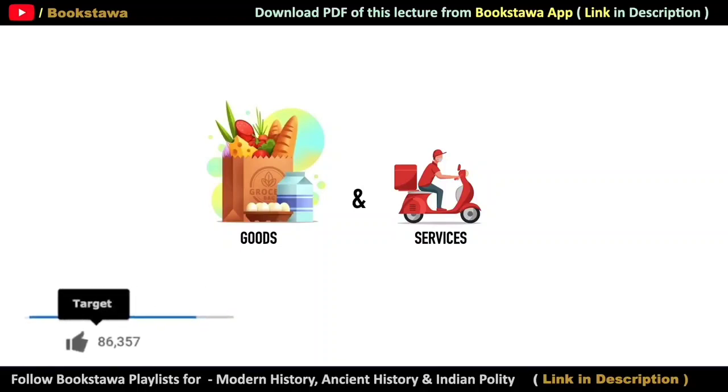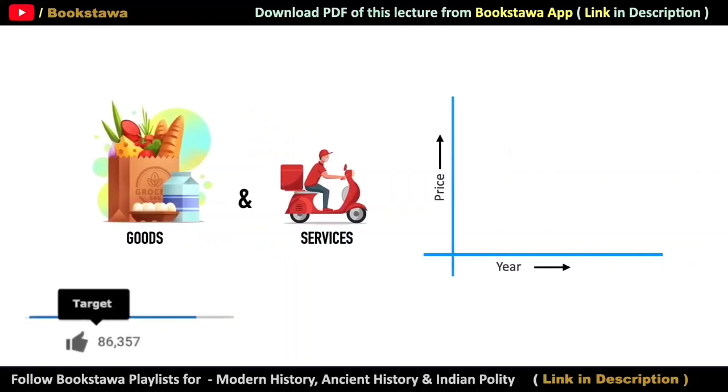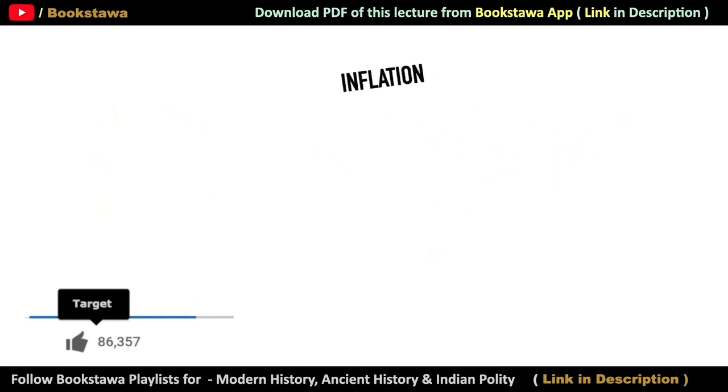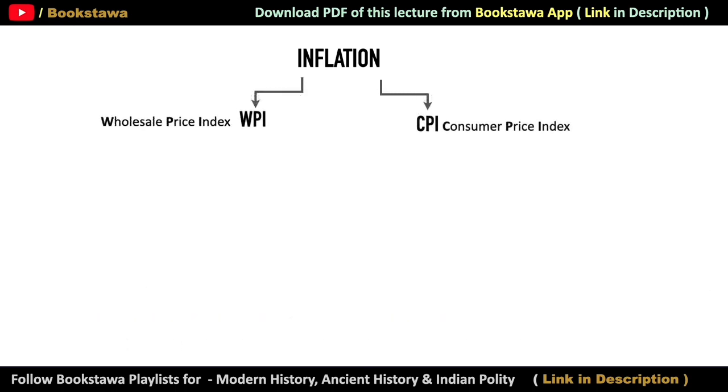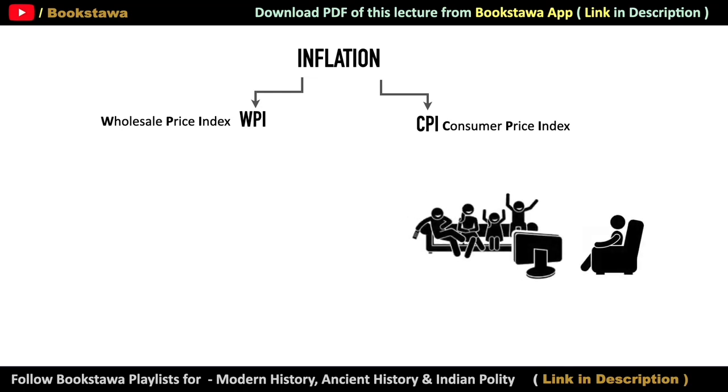Hello friends, if the prices of goods and services increase continuously year after year, then in simple language it is called inflation. In our country, the government uses some indexes to measure inflation, namely WPI and CPI. WPI and CPI mean Wholesale Price Index and Consumer Price Index. Now, although these are technical terms, the concept behind them is quite common and is used in common conversation in our homes.